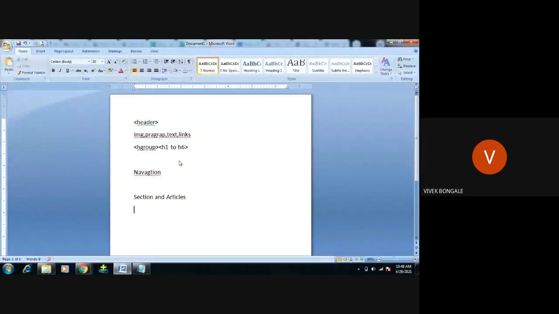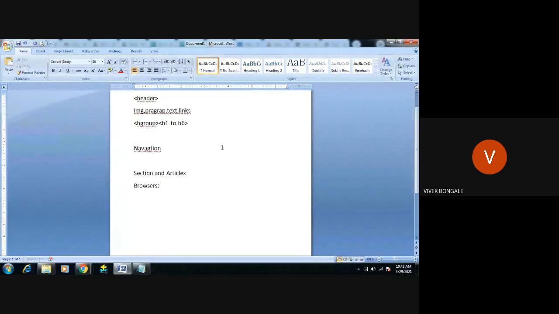Article, for example, we can say browsers. We have different types of browsers. First, I will give a description: a browser is used for surfing. A browser uses the TCP/IP model, and it uses a DNS server. With the help of the DNS server, it picks the pages and all. In 15 to 20 lines, I'm going to write about the browser.